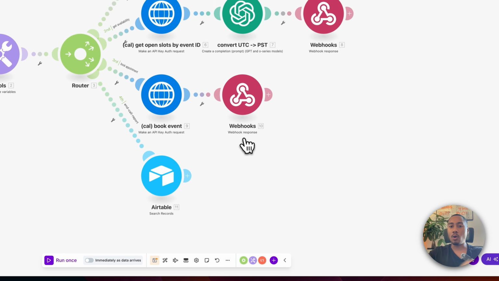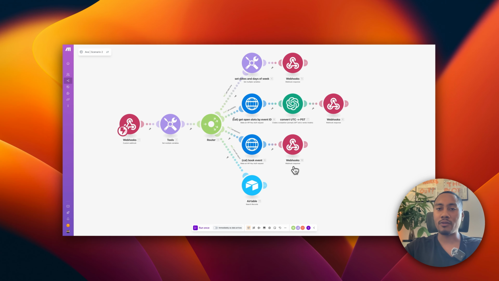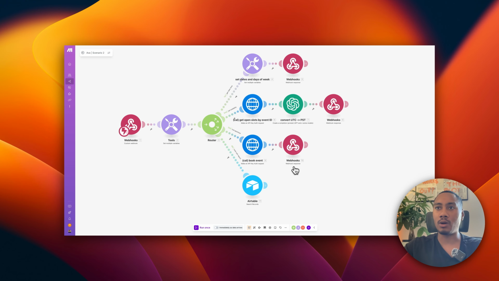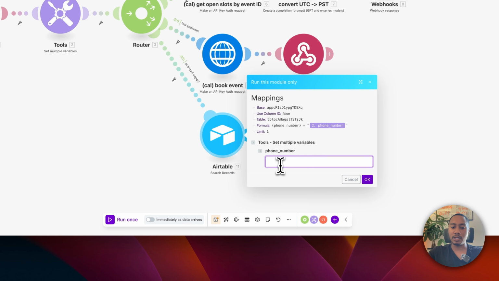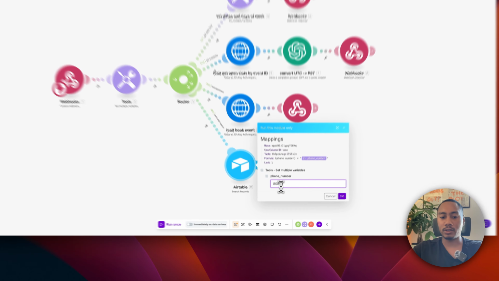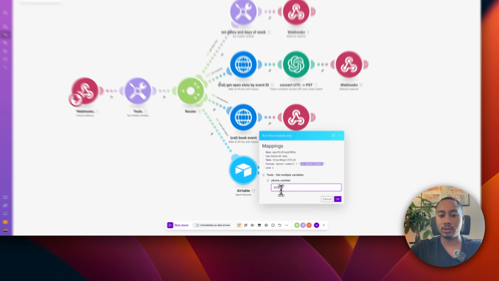Okay. Because we only want one ID that we can reference at a time. If we have multiple rows that we're pulling out, it's going to make it very hard to update the single row that we need. So ensure that you have set it to 1. Okay. So now I'm going to right click. I'm going to run this module only, and let's put in that phone number 808-123-1234, and we should see that lead pop up.